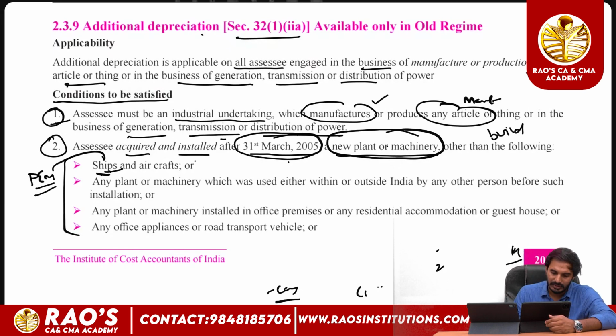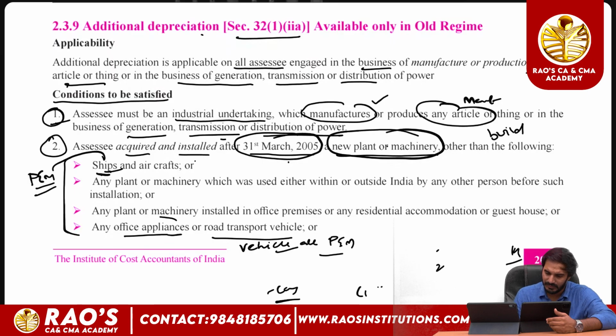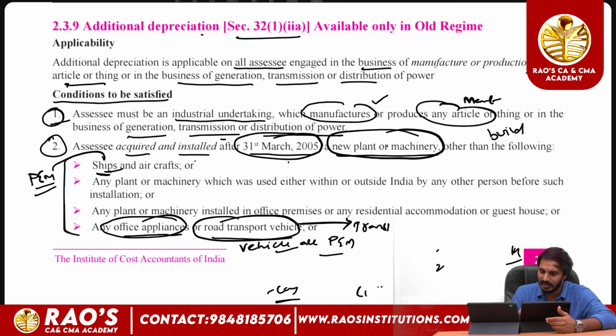Additional depreciation cannot also be claimed on any office appliances or road transport vehicles. Vehicles, as we previously discussed, are treated as included in the definition of plant and machinery, but for office appliances and road transport vehicles, the assessee will provide transport service. As they are used for providing transport service and not for manufacturing of any article or thing, they are ineligible to opt for additional depreciation.